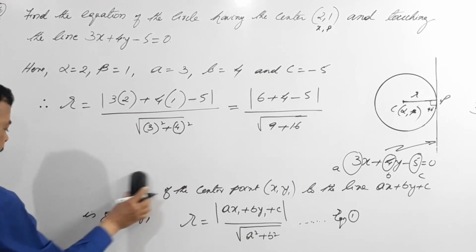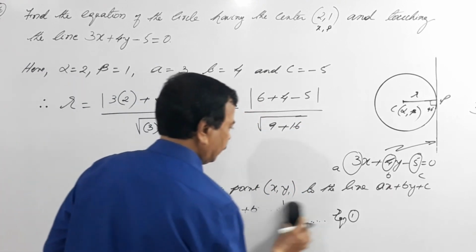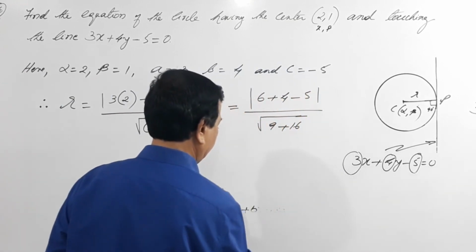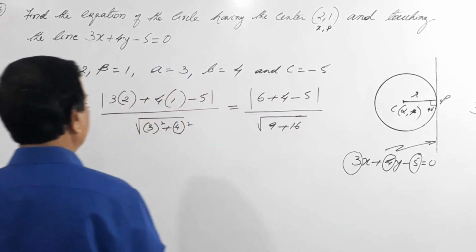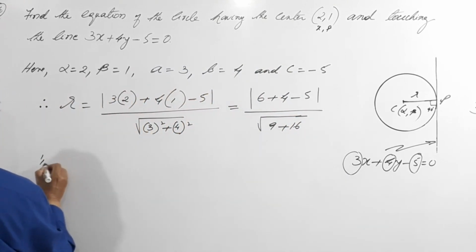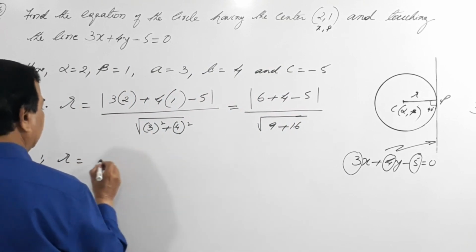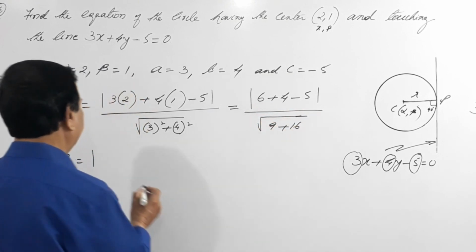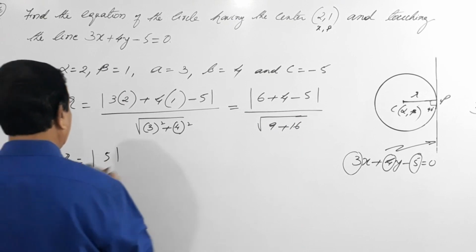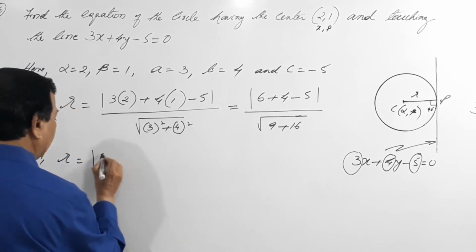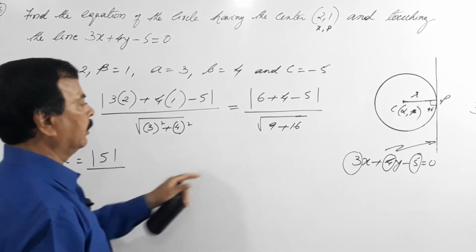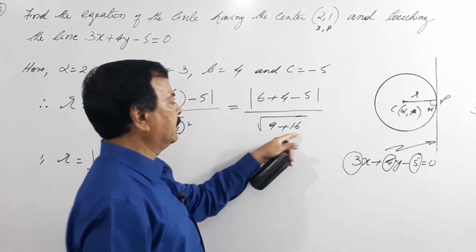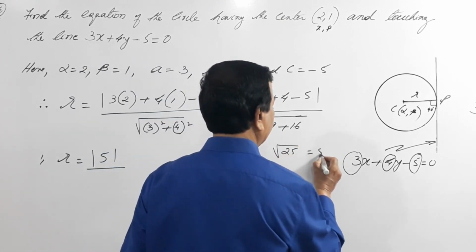So R equals 6 plus 4 is 10, 10 minus 5 is 5, divided by root of 9 plus 16, which is 25, so this becomes 5.